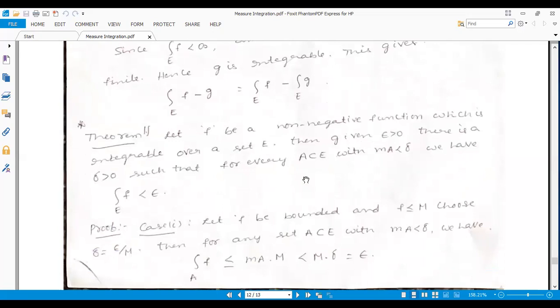Now we move on to one more theorem. Let F be a non-negative function which is integrable over a set E. Then given epsilon positive, there is some delta positive such that for every A, a subset of E with measure of A less than delta,